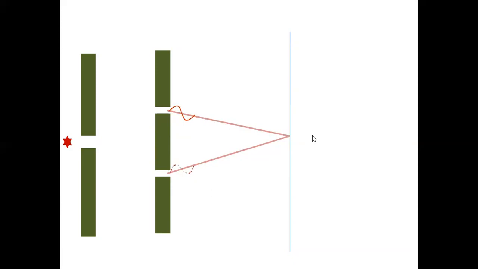So suppose the first wave travels 1 lambda, 2 lambda, 3 lambda like this. So how much distance does the first wave travel? Say 5 lambda, 5 lambda. Crest should fall on crest. It should be a constructive interference.